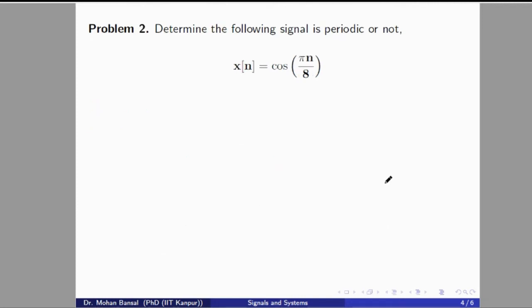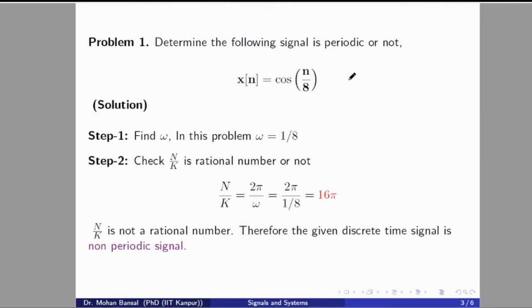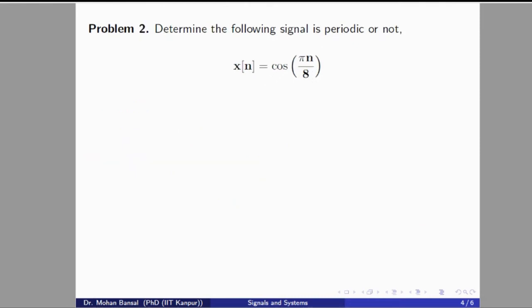Now come to the second problem where we have included pi also. Here previously cos n by 8 was given. Now we are including pi n divided by 8. This signal is cos pi n divided by 8. Now we will check is this signal periodic or not.